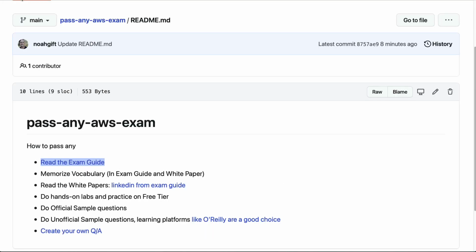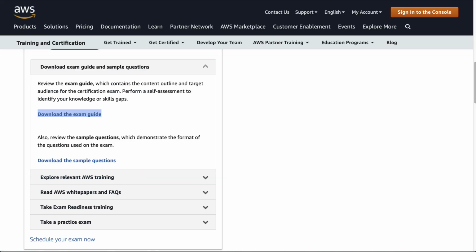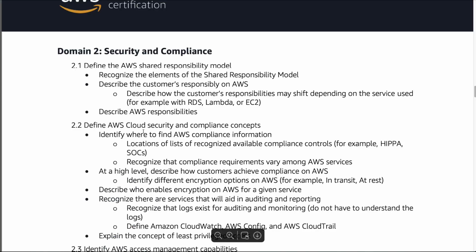Now, let's go to the next section here, which is to memorize the vocabulary in the exam guide and the white paper. As I was mentioning, going back to this exam guide, if you don't know the name of one of these terms, and this is why I'm recommending writing a paragraph or a definition for each one, you will miss those questions. And in particular, Lambda, right? That can be many different things to many different people.